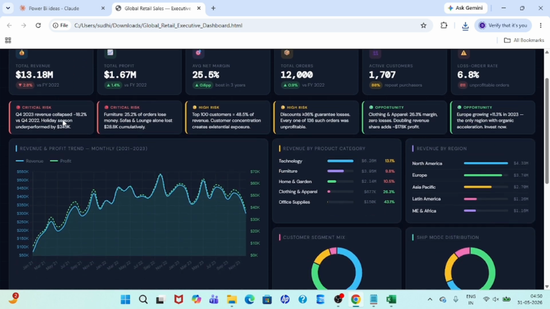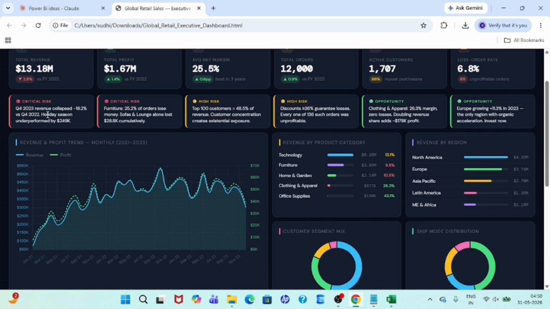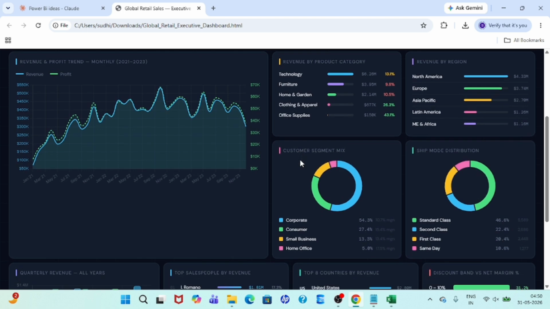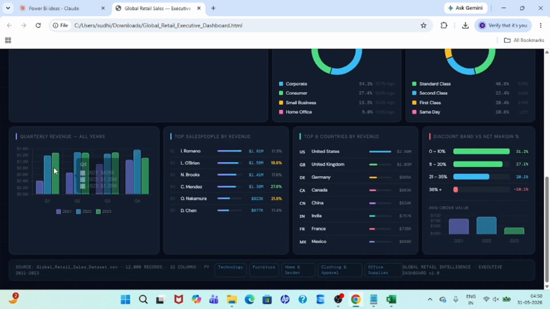Descriptions are written, like the quarter 2023 revenue collapsed 18.2 percent. Each and every description is written there, and visuals are used, like line charts, donut charts and multiple other things, so that you can read and understand it, and the tooltips are also there.